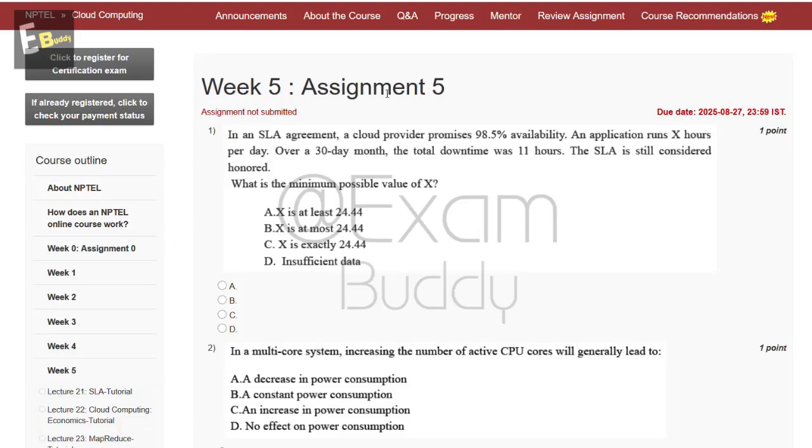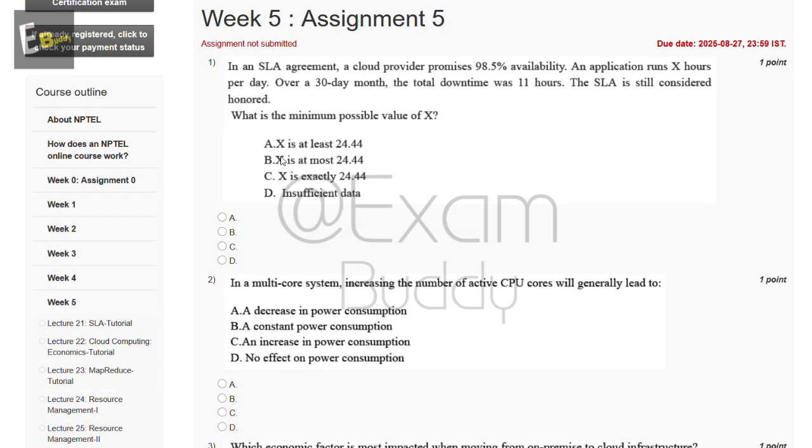Now let's do our assignment, Cloud Computing Week 5, assignment 5. So the first question is, in an SLA agreement, a cloud provider promises 98.5% availability and application run X hours per day over a 30-day month. The total downtime was 11 hours. The SLA is still considered honored. What is the minimum possible value of X?